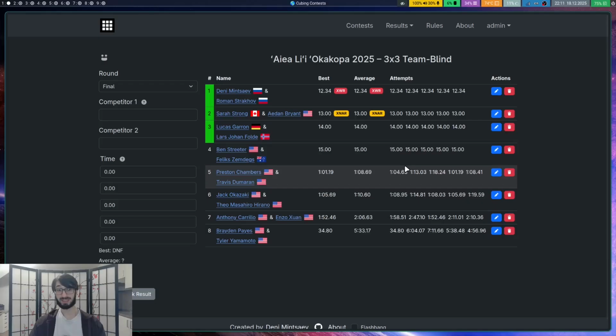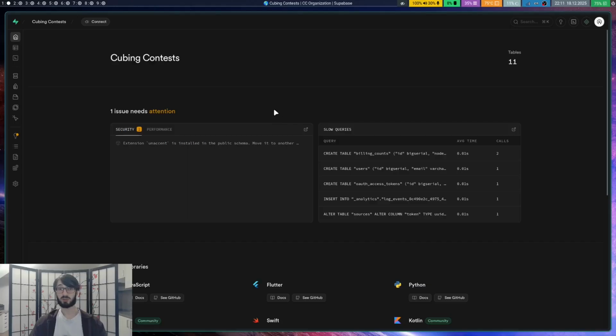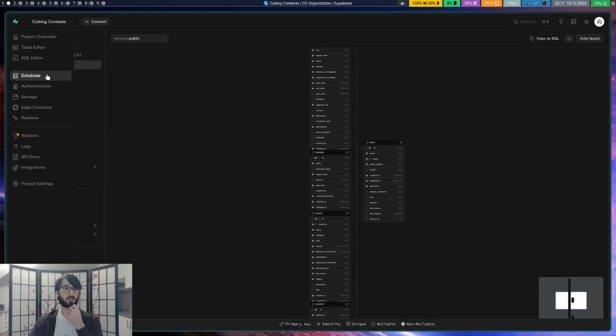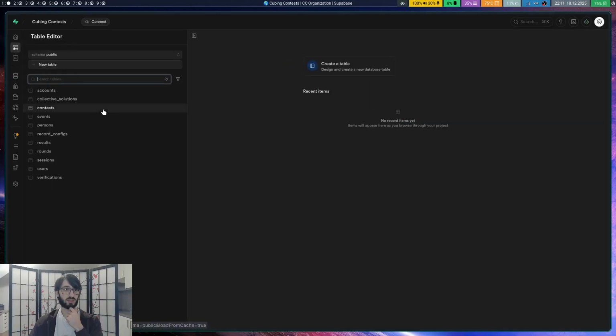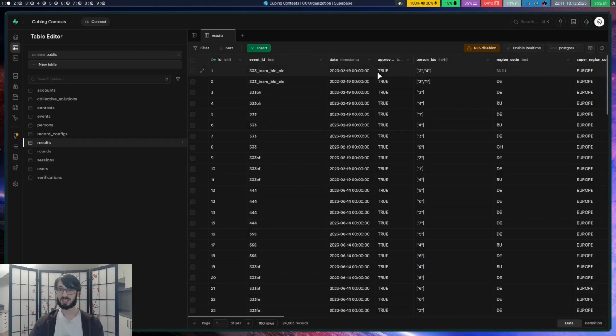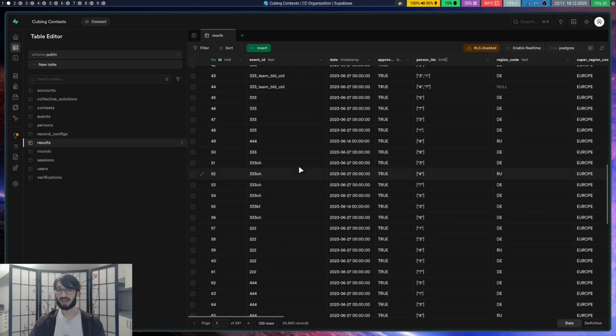Something that's really big that I'm really excited about, but is not really important for users, is that now we're going to be using Supabase as our database and analytics solution. It's a lot of features in one. I'm not using the authentication from here, but we do have our database on Supabase. So if we go to the table editor, here I can go to results, and then you can see all the results, and I can edit these directly.